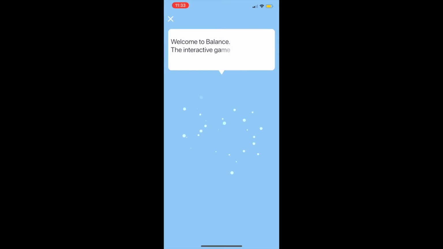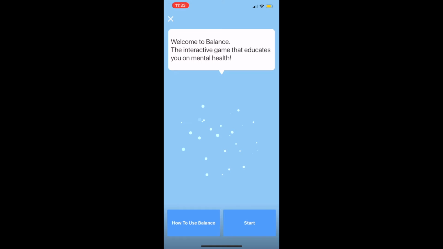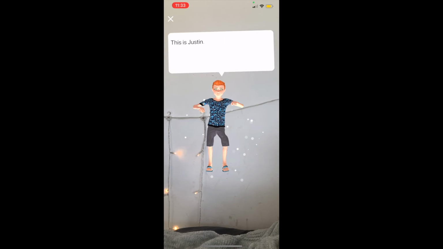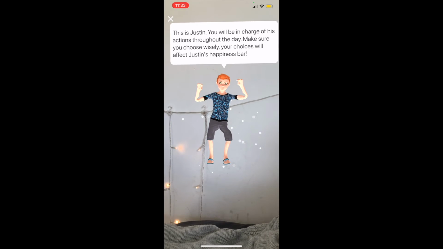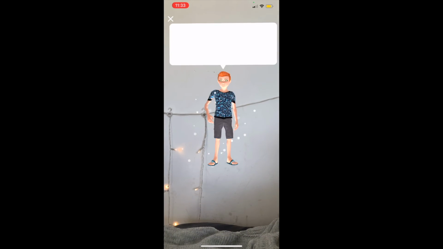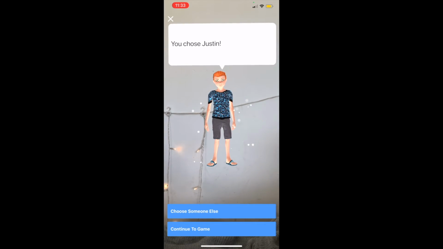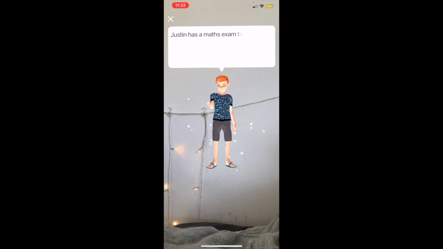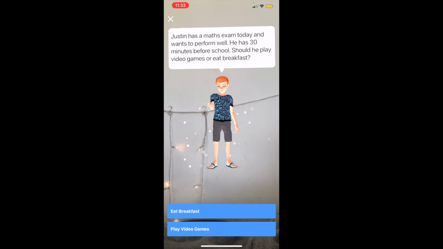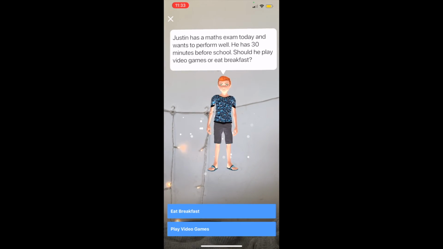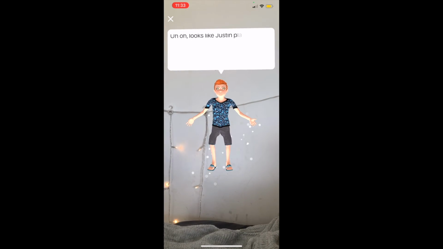I also just wanted to show the path I made for the negative choices. So again, we'll pick Justin, again with the maths exam. So this is what would happen if we pressed play video games. It would come up and say, oh no, looks like Justin played video games for too long and has developed a headache. He's not feeling very prepared for his exam.